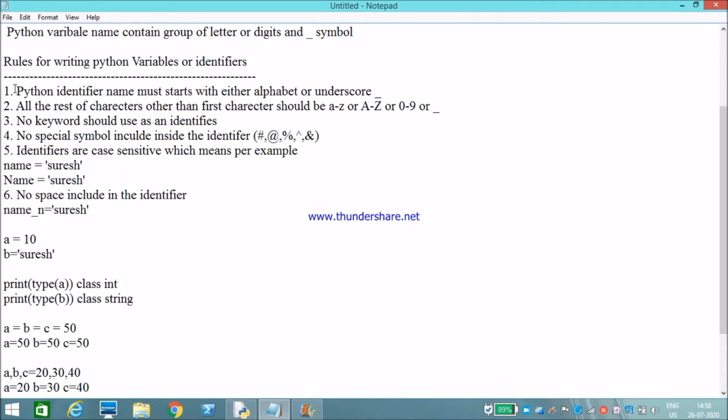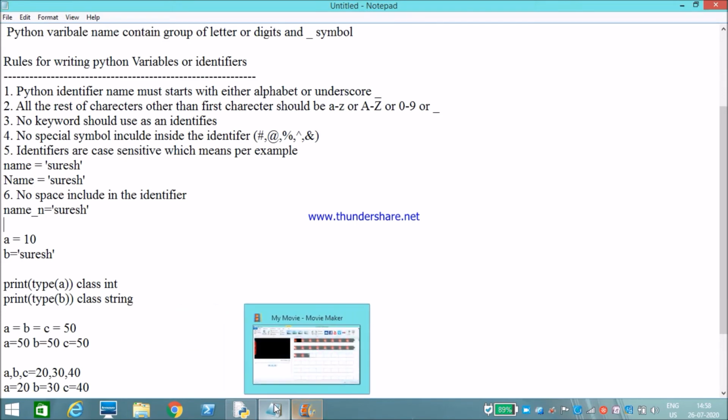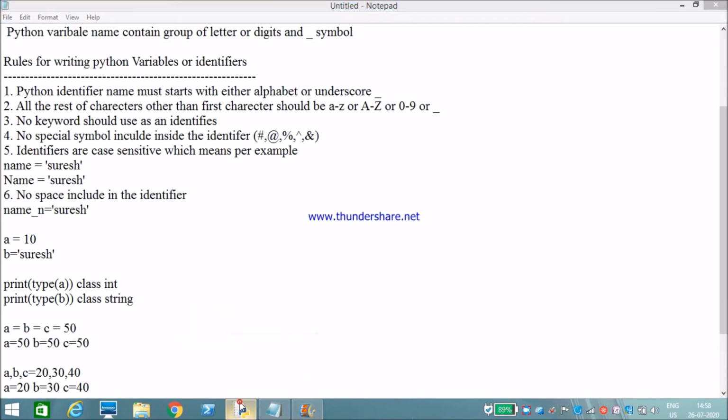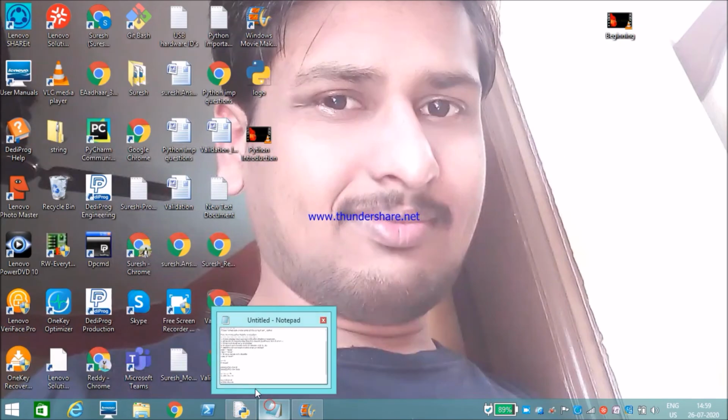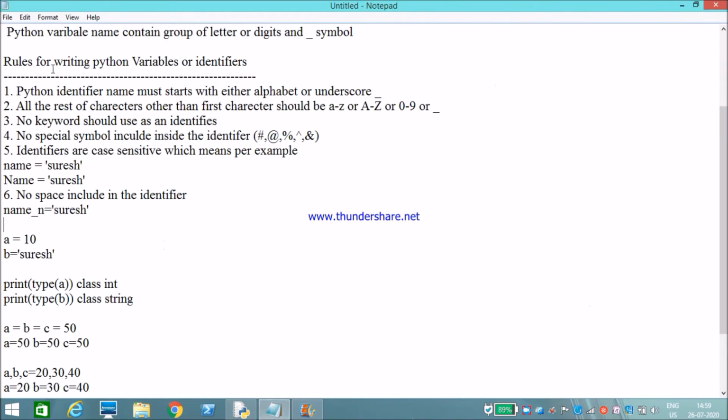All the variable rules we will check with examples. What is my first rule? My first rule is that a Python identifier name must start with either alphabets or underscore.